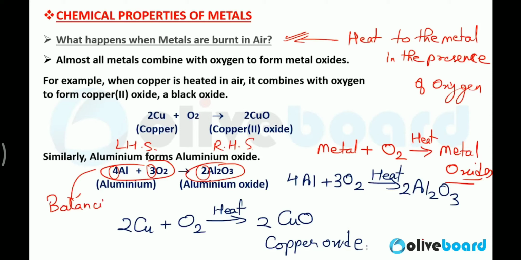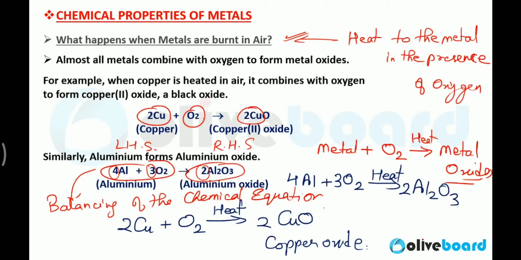Very, very important. Similarly, here you can see 2 Cu, and O2 has 2 oxygen, and there are also 2 oxygen on the other side. So this is also a balanced chemical equation.